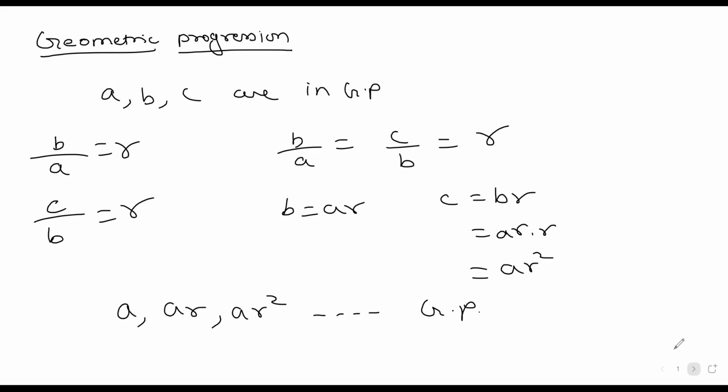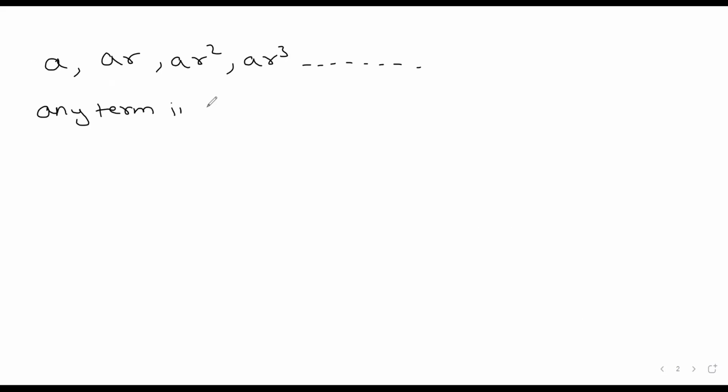So we can always say that the GP is A, AR, AR square, AR cube, and it will go on. Any term in GP is given as Tn. Tn is A r raised to n minus 1.